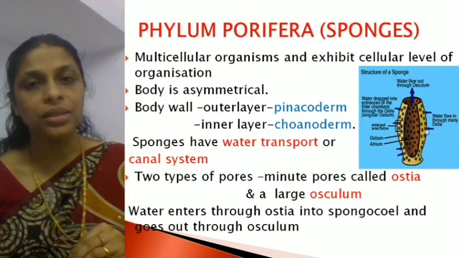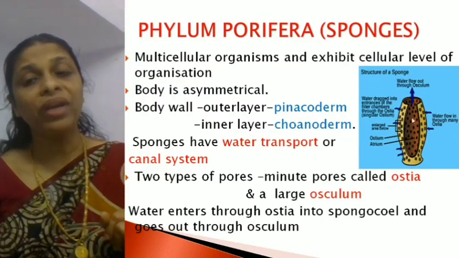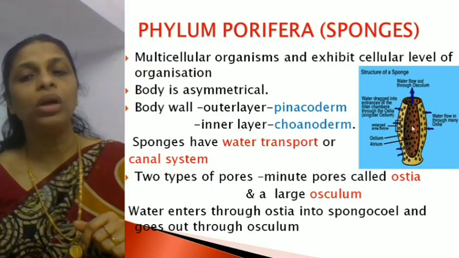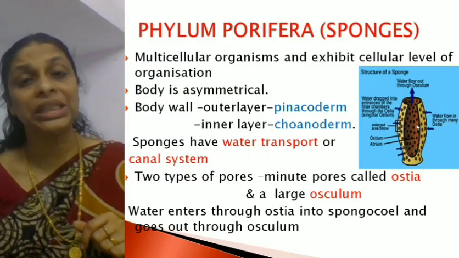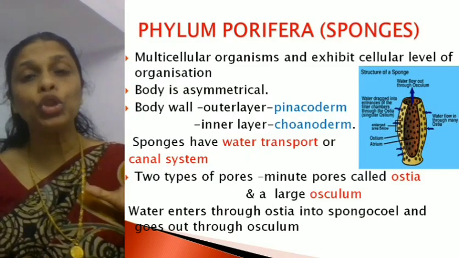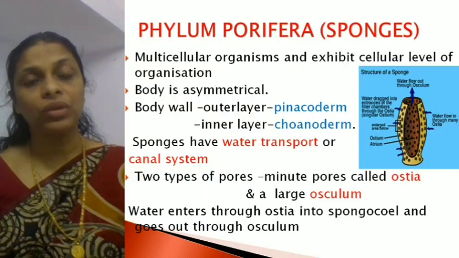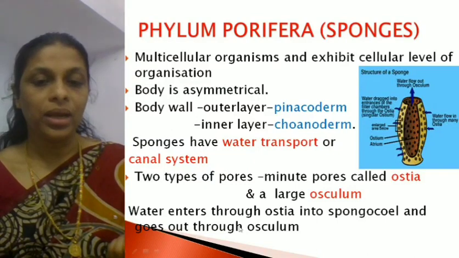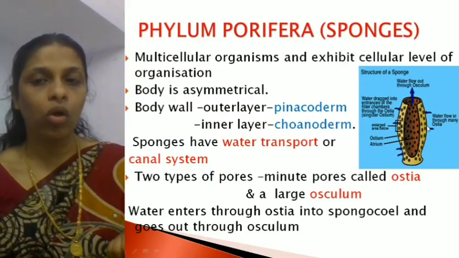The water enters through the ostia. And where does it reach? It reaches a cavity inside. This cavity is called the spongocoel. C-O-E-L. Coel means cavity. Spongocoel is the cavity which is found inside the body of sponges. Hope it's clear? Right. So water enters through the ostia.